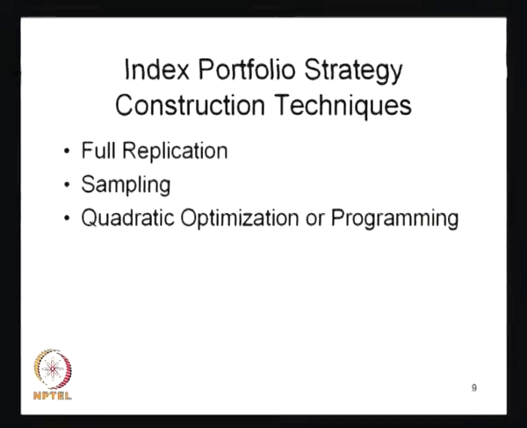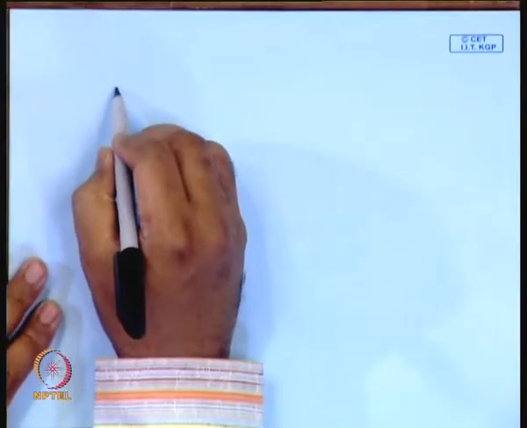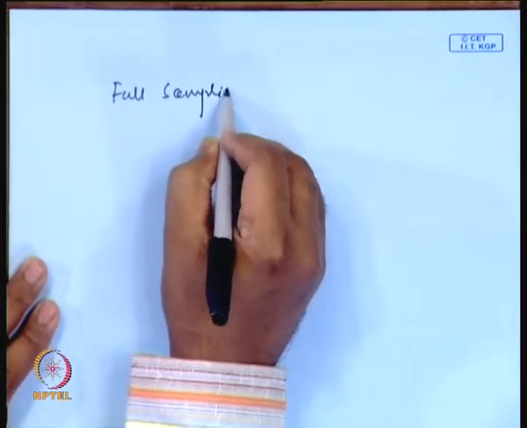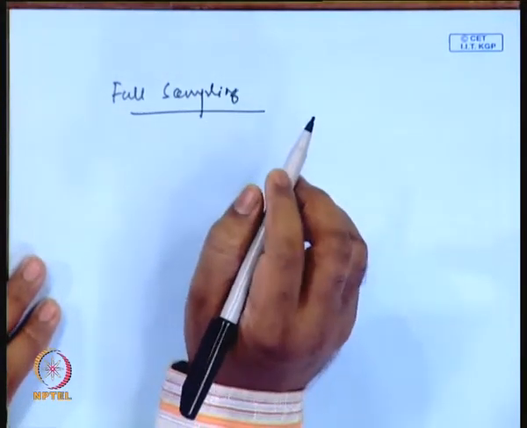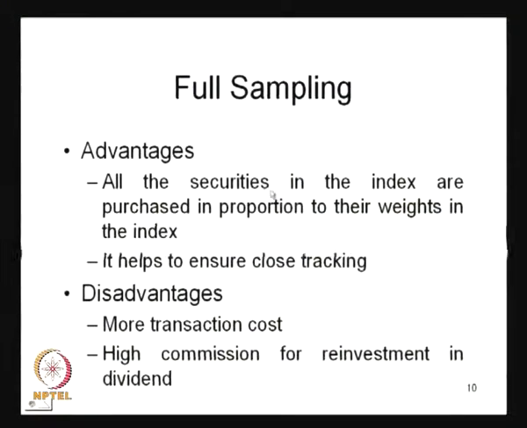If you observe one by one, what basically does full sampling mean? The full sampling means we have to take care of all the stocks which are incorporated in this particular index. Basically, it talks about all the securities in the index being purchased in proportion to their weights in the index.